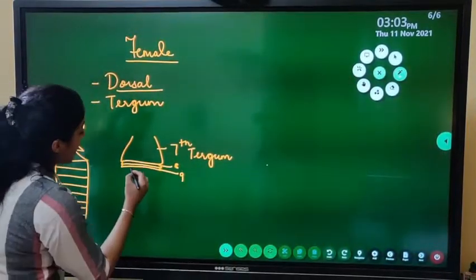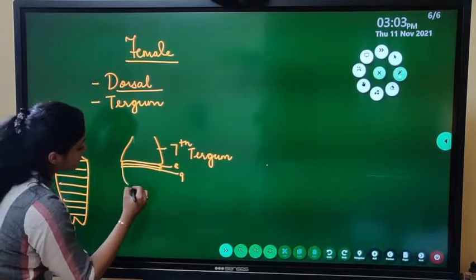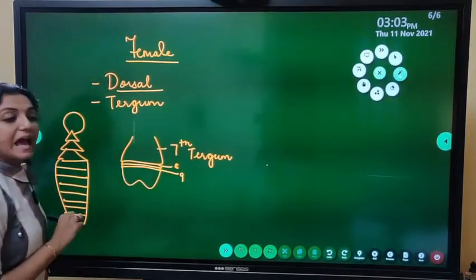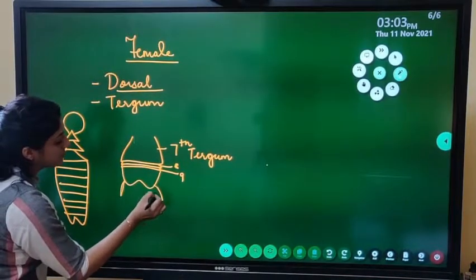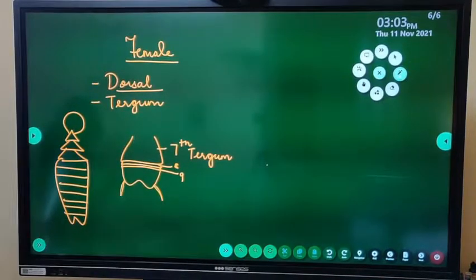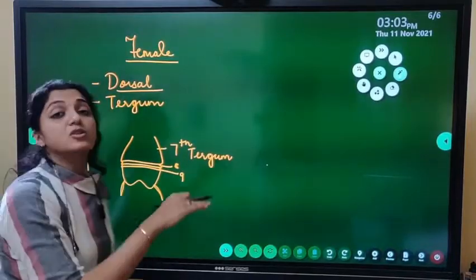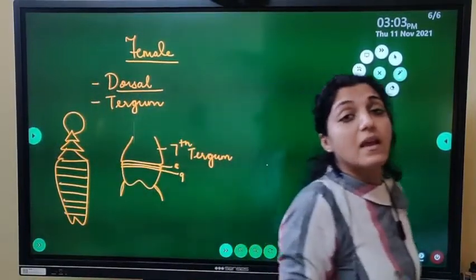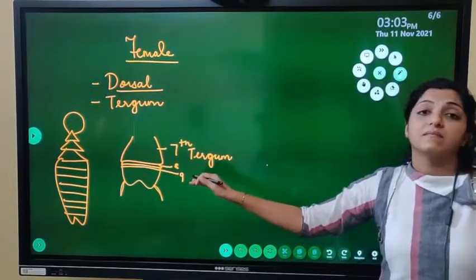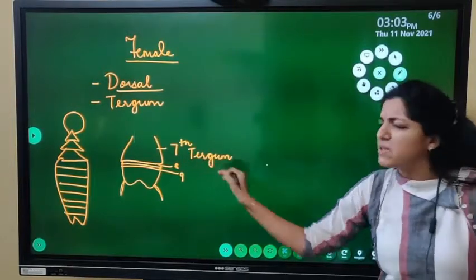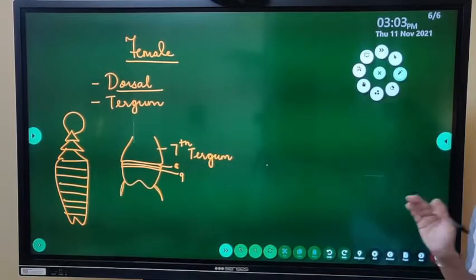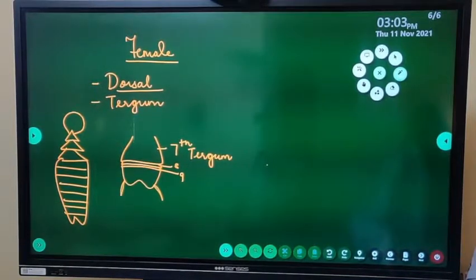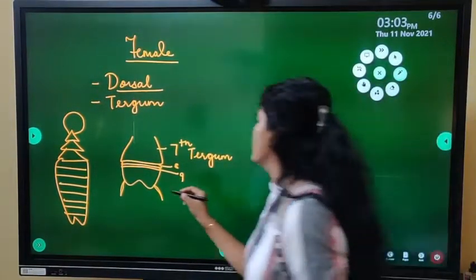And then we have the 10th terga. Attached to this 10th one are the anal cerci. The 8th and 9th terga, when we see from the dorsal side, are not seen. Those pieces are so small that they are not seen. All right. And this 10th one is bifid.